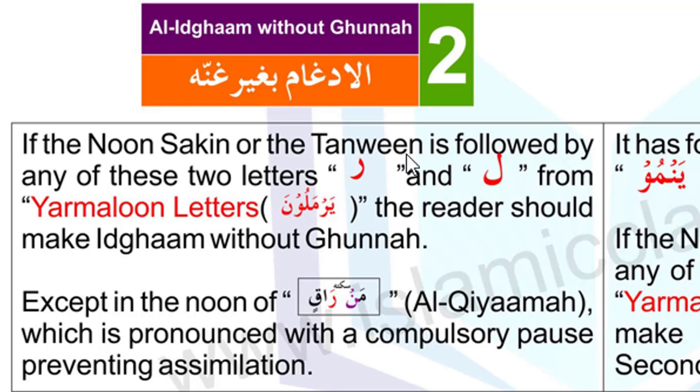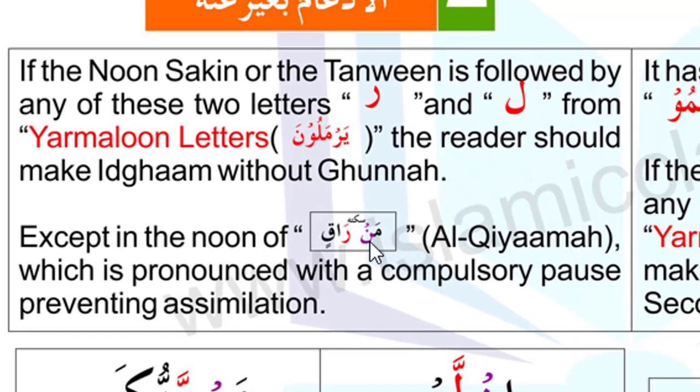So we just break our voice for a while, but in the same breath we continue, and we do not make idgham here. So we say man raq, like you will stop your voice for a while and then read in the same breath the next word, like raq. So this is one exceptional example from the Quran.